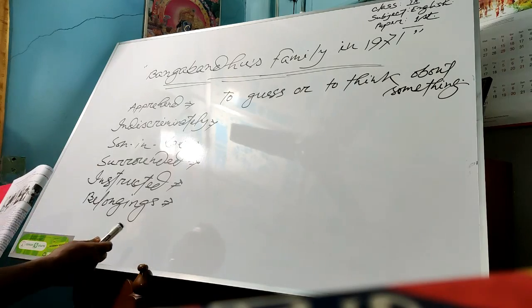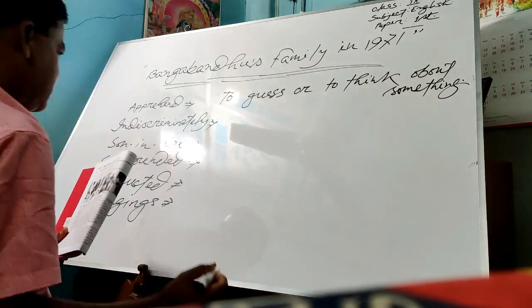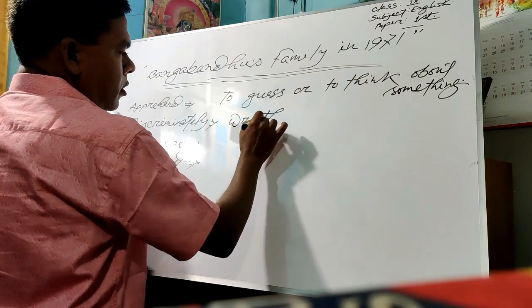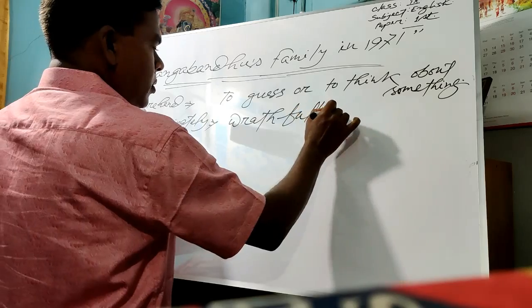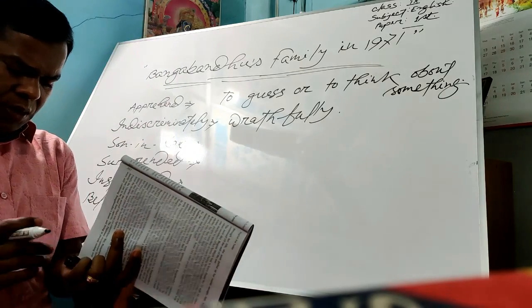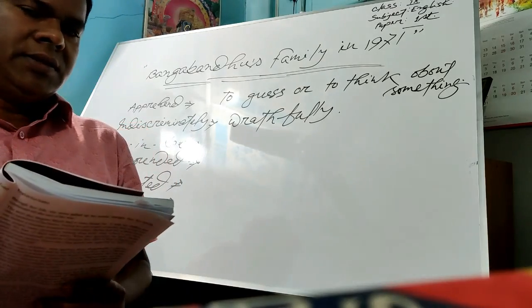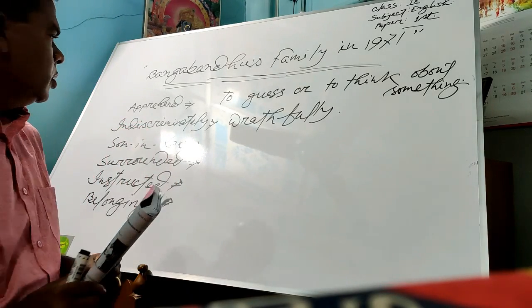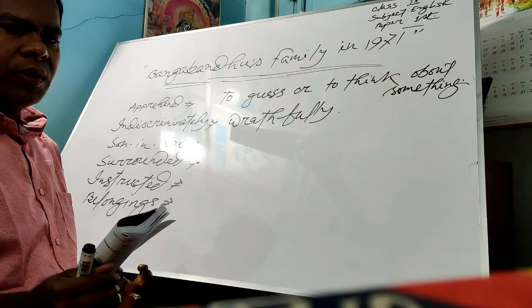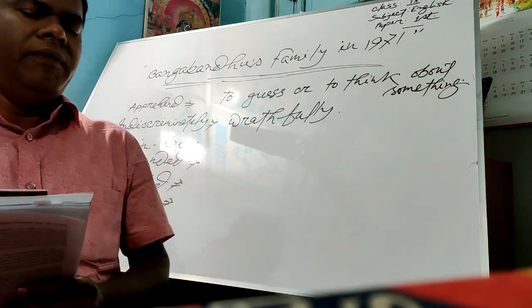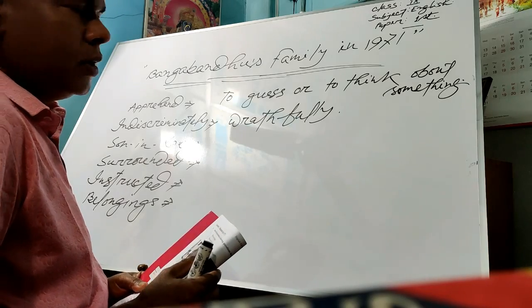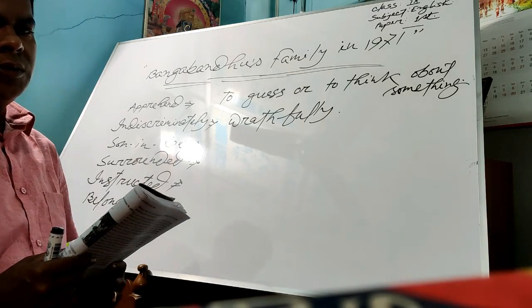Okay? Now indiscriminately, that means wrathfully. Okay, student, wrathfully. That means to do some actions without thinking carefully, so that many kinds of problems may happen. Suppose a terrorist